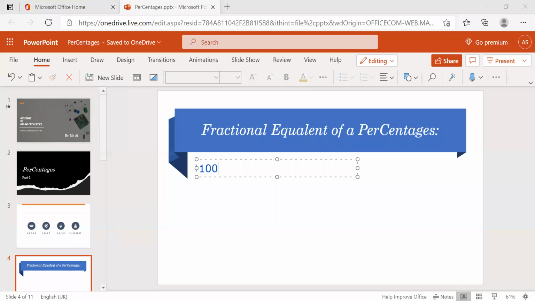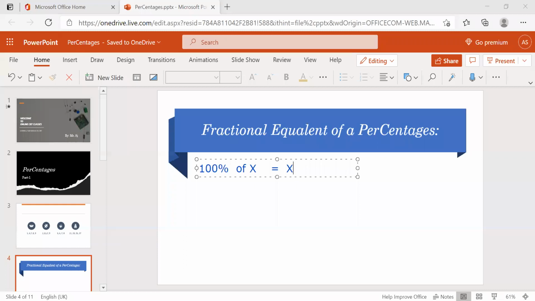100%, first thing. It means the value of anything, 100% of X, suppose. What that means is nothing but the same X value. 100% means the same value, the total value.